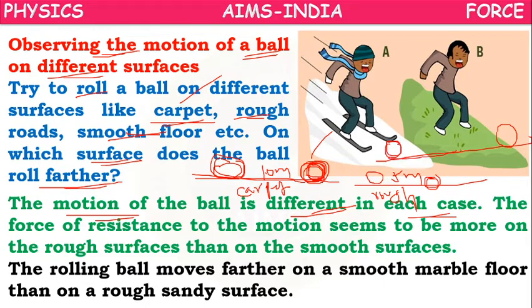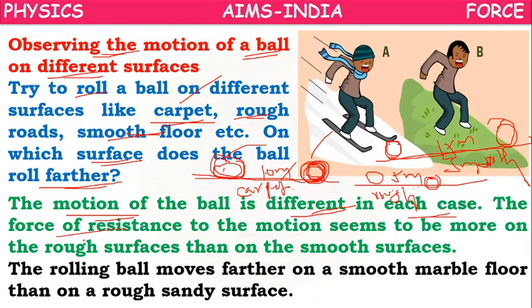Next, on a smooth surface, suppose it has rolled 15 meters. Means here, based on the roughness or smoothness of the surface, the distance traveled by the ball is changing, or the speed of the ball is changing.